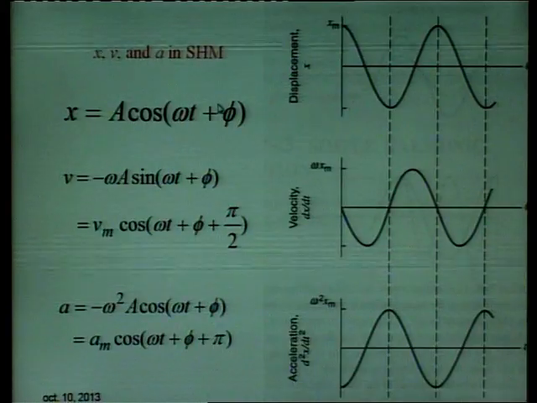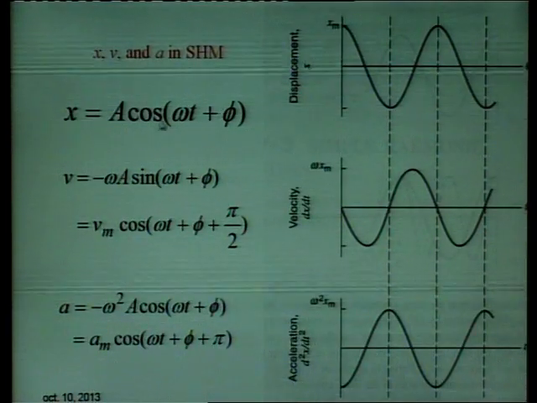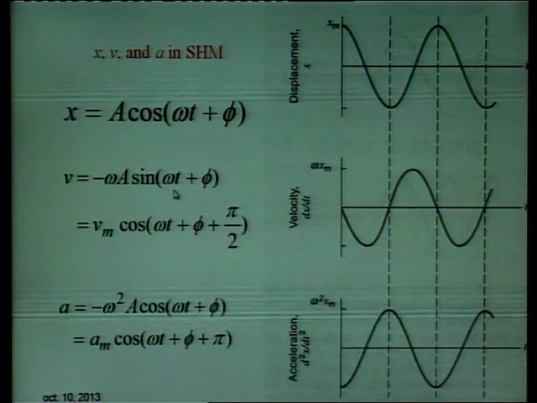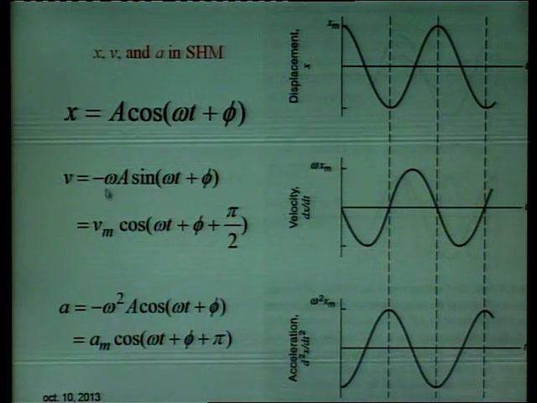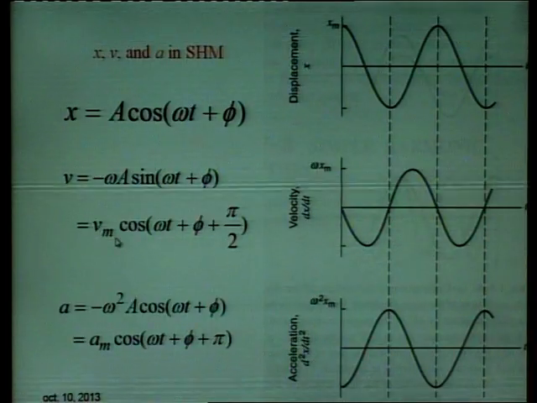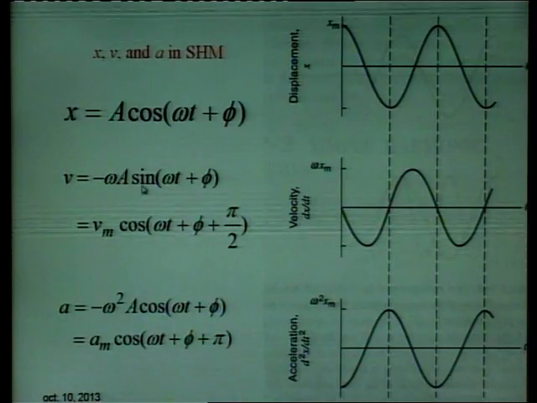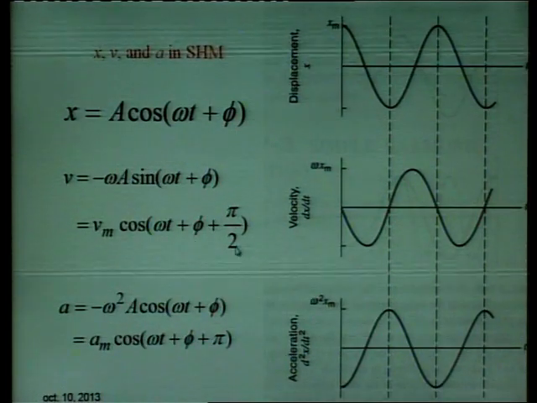Cos(omega t plus phi) gives you sin(omega t plus phi) with a negative sign, and you have omega with t, so you get minus omega a sin(omega t plus phi). As I told you, omega a is the maximum velocity, so we write it as v maximum, and instead of the minus sign, you can write the relationship as cos(omega t plus phi plus pi by 2).